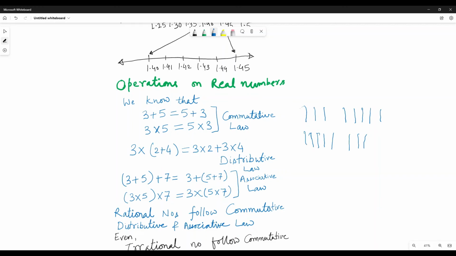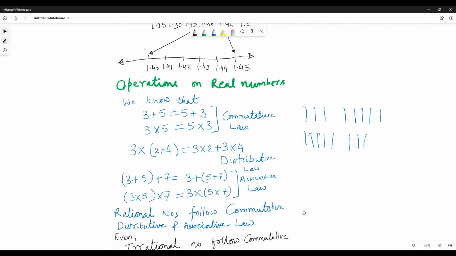So that is commutative law, distributive law. Like 3 times (2 plus 4) is 3 times 2 plus 3 times 4. You distributed this. And associative law, (3 plus 5) plus 7 is equal to 3 plus (5 plus 7). So which way you add first does not matter. That is also true for multiplication.